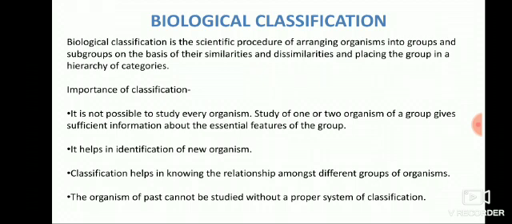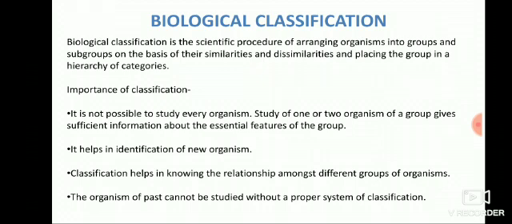What is the importance of classification? Why is classification needed? It is not possible to study every organism. Study of one or two organisms of a group gives sufficient information about the essential features of the group. So, it is not possible to study each and every organism present in the world. This classification enables us to study the whole group of organisms by just studying a single species. It helps in the identification of new organisms.